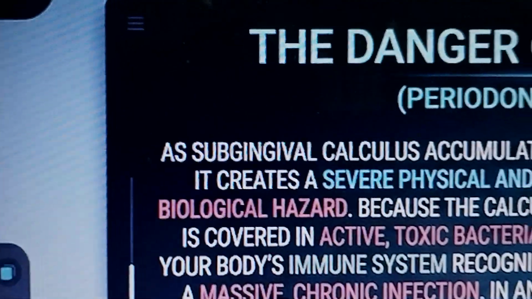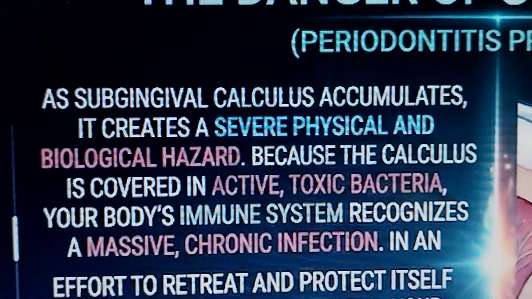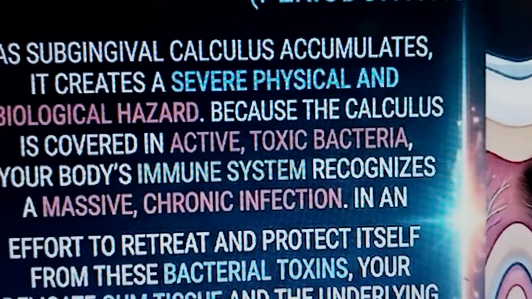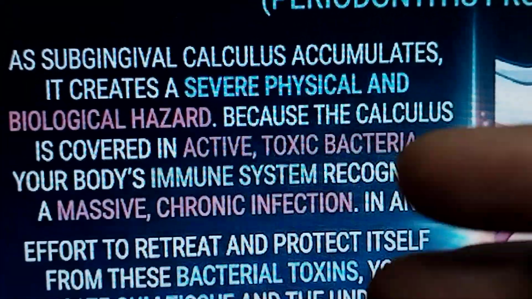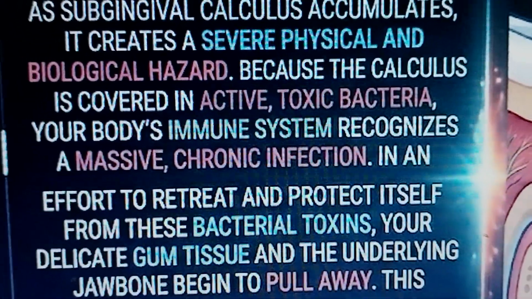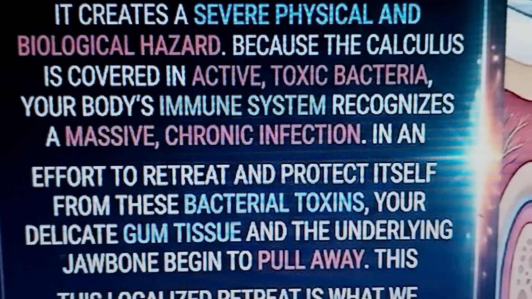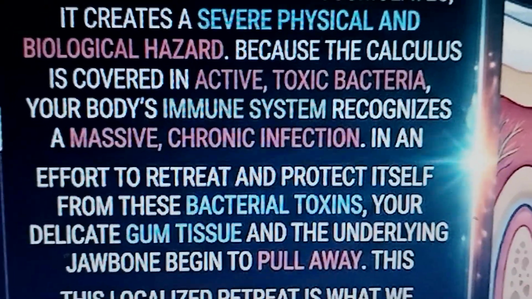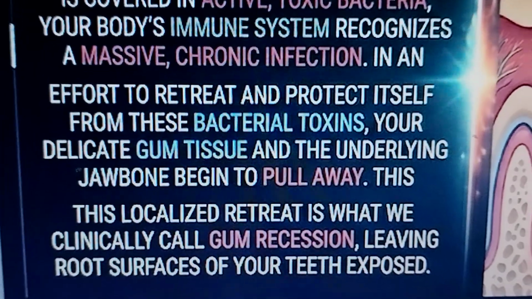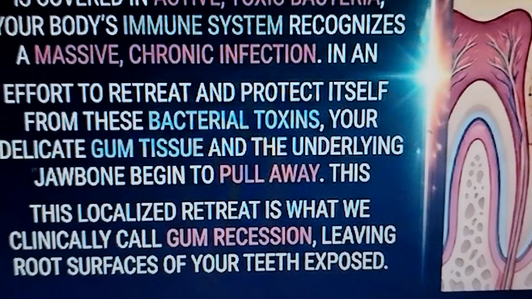Fine. As the subgingival calculus accumulates, it creates a severe physical and biological hazard. Because the calculus is covered in active toxic bacteria, your body's immune system recognizes a massive chronic infection. As I told you, in an effort to retreat and protect itself from the bacterial toxins, your delicate gum line and tissue, what do they do? They pull themselves away from the jawbone. This localized retreat is what we clinically call gum recession, leaving the root surfaces of your teeth exposed.